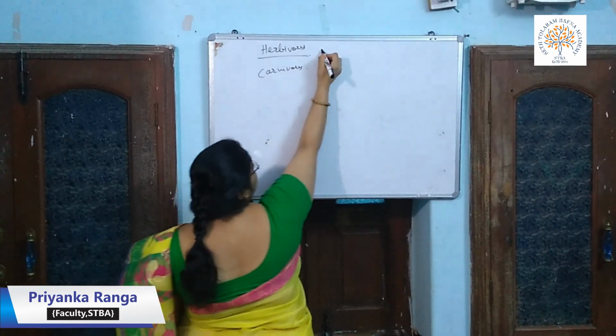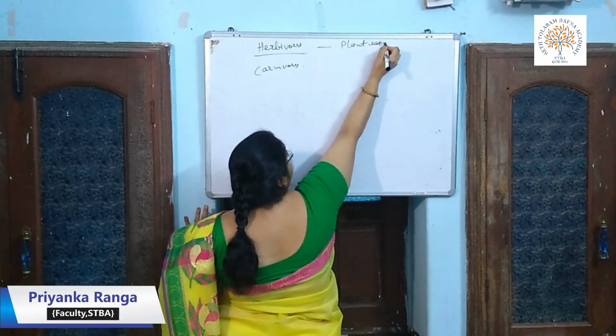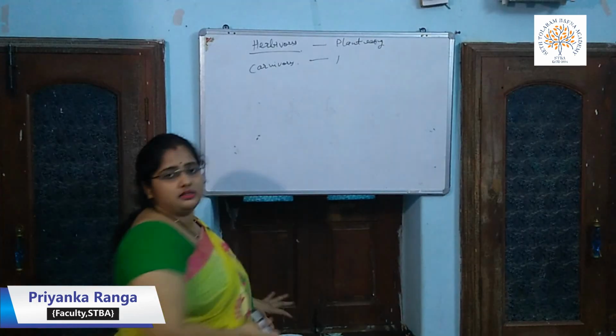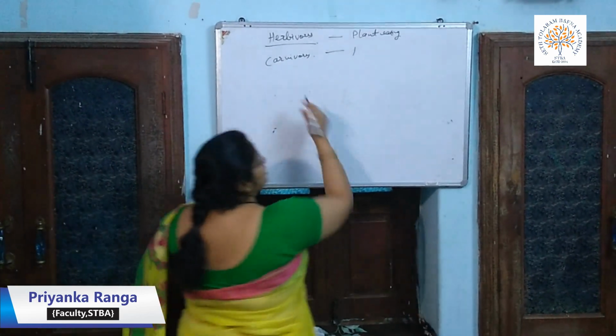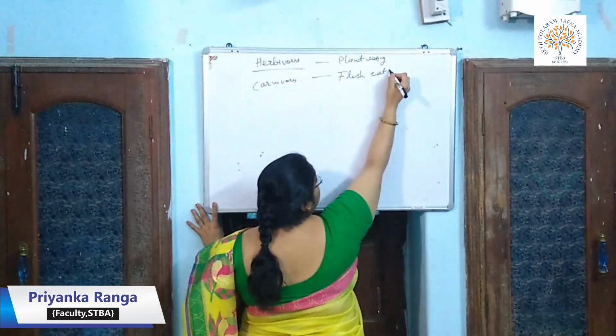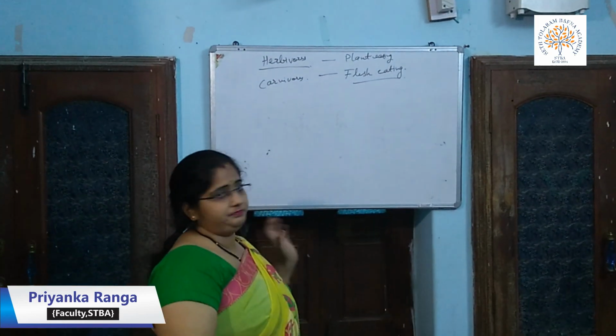So what are herbivorous? Plant eating. And what are carnivorous? Carnivorous animals are those animals who eat only the flesh of the other animals. So carnivorous are the flesh eating animals. So examples of flesh eating animals are tiger, lion, etc.